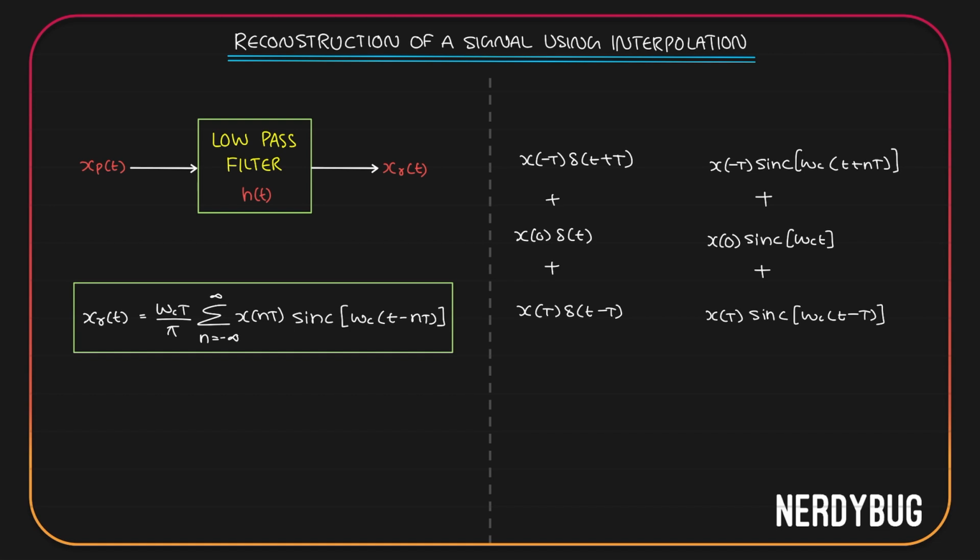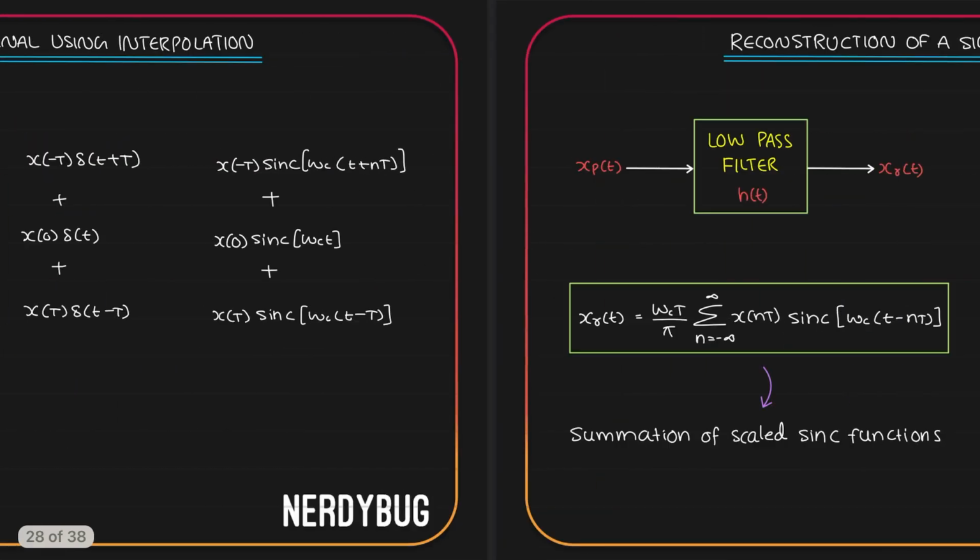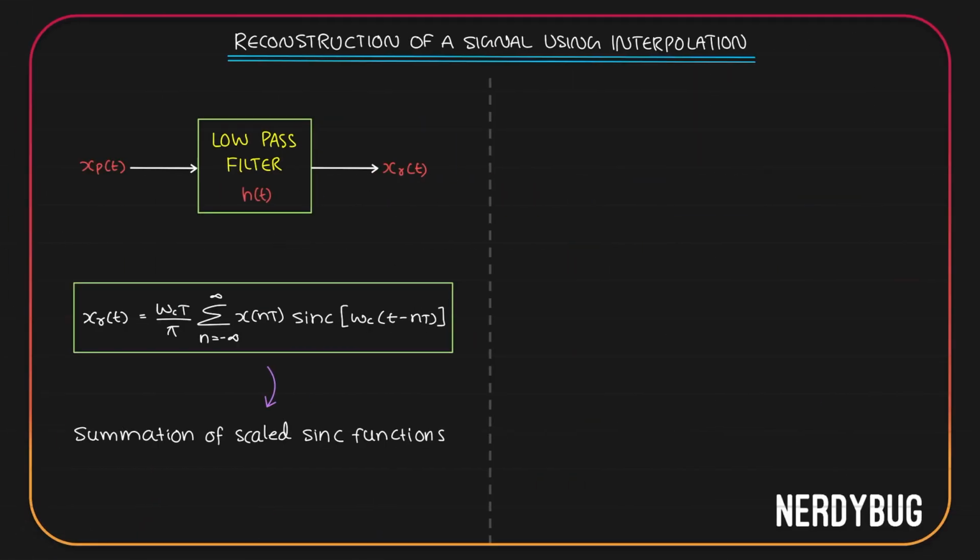So we can say that x_r of t, which is the reconstructed signal or the output of the low pass filter, is simply a summation of scaled sinc functions. It is scaled because every sinc function is being multiplied by the value of x of t at that sampling point. Let us use a graphical comparison to understand the idea better.